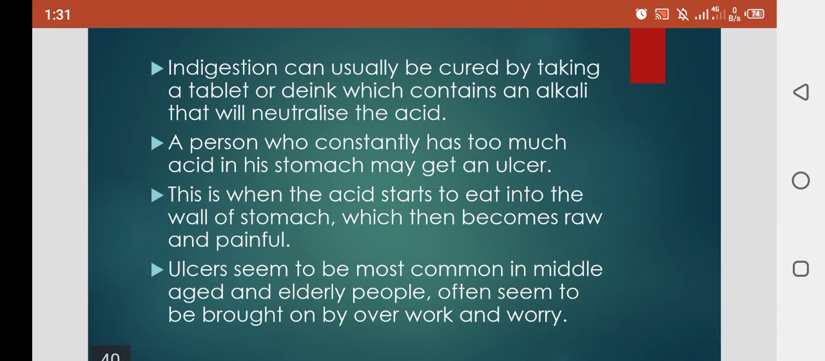A person who constantly has too much acid in his stomach may get an ulcer, which eats into the wall of the stomach, making it raw and painful for the patient. Clear, girls? Thank you. The next topic we will discuss in our next lecture.